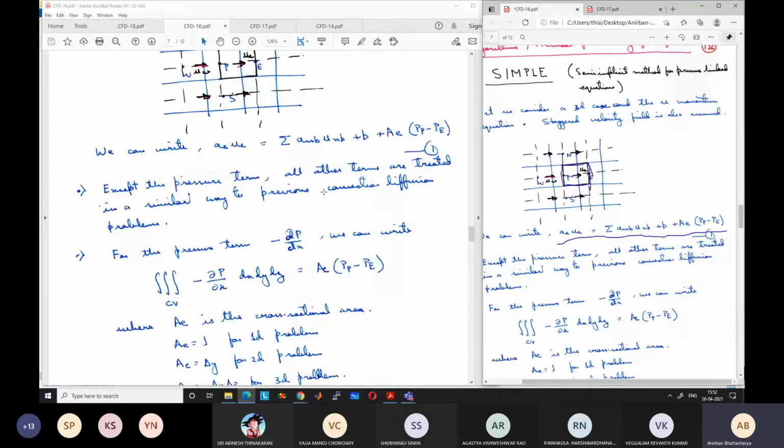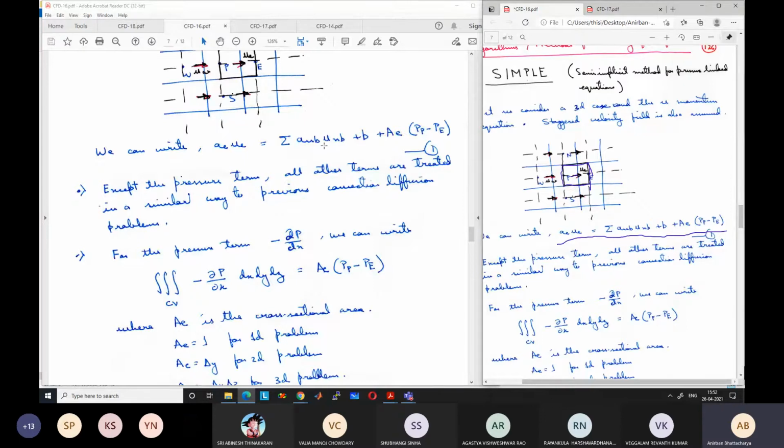Now, how you derive this summation ANB UNB is up to you. You can use the hybrid scheme, upwind scheme, any of the schemes that we have discussed. In the same way, you can derive this ANB UNB term. Only thing extra that is coming is this AE into PP minus PE. Otherwise, it is the same form as AP phi P is equal to summation ANB phi NB. And this will include the Peclet number effect, all these effects.